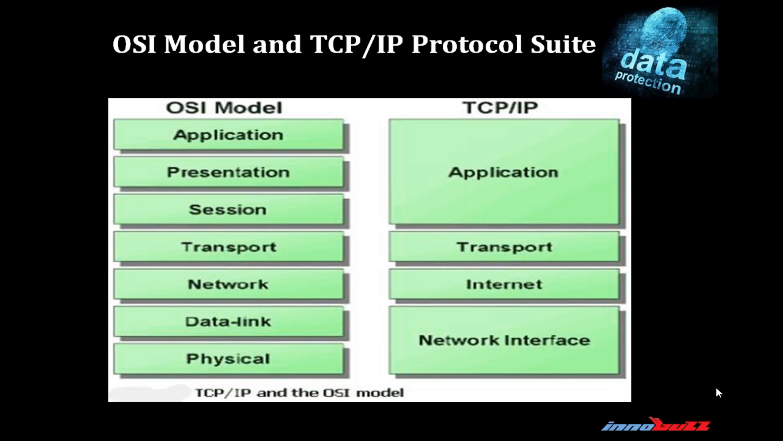Now let's see the difference between OSI model and TCP/IP suite. OSI model is a 7-layered architecture and TCP/IP suite has 4 layers. Starting from first, network interface, second is internet, third is transport, and the fourth one is application layer. TCP/IP suite is not as popular as compared to OSI model because TCP/IP suite is not able to clearly explain the concept of machine functionality.